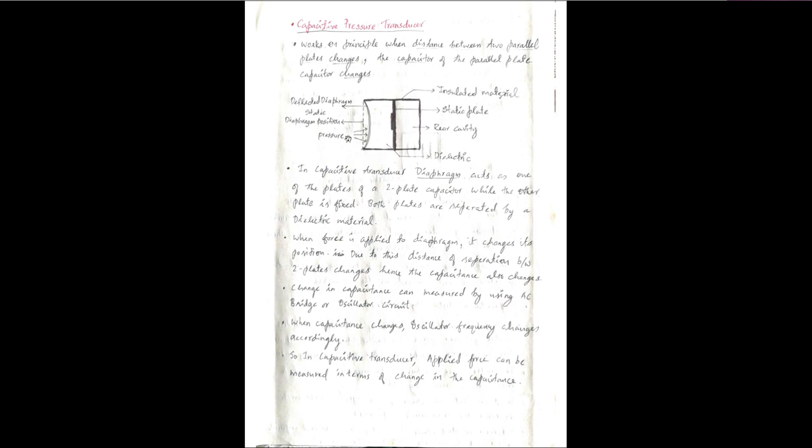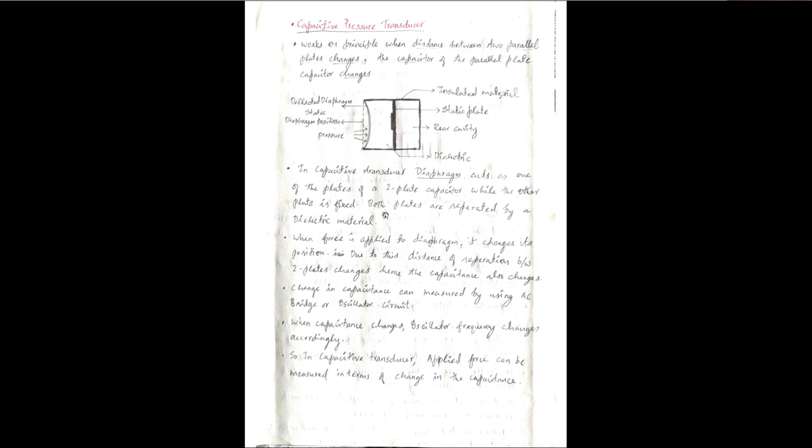Whatever pressure is exerted on the input side, proportional changes happen in the capacitance. So in a capacitive transducer, the diaphragm acts as one of the plates of a two plate capacitor while the other plate is fixed.